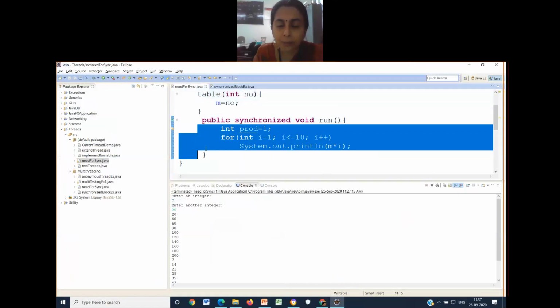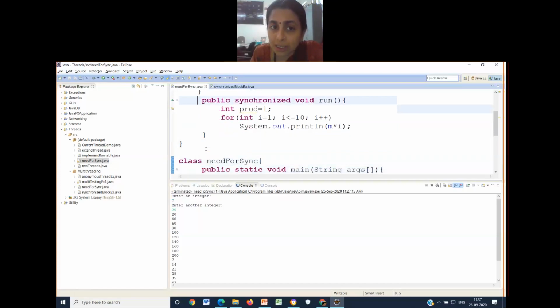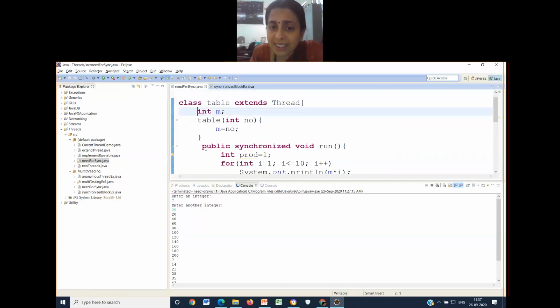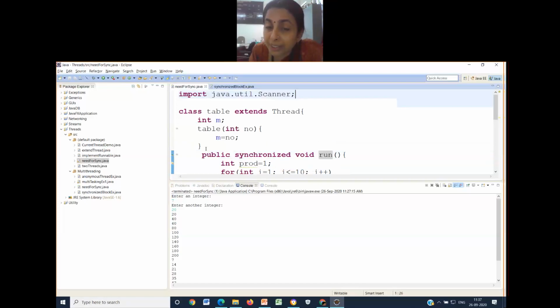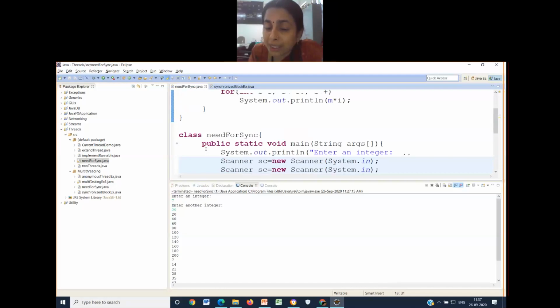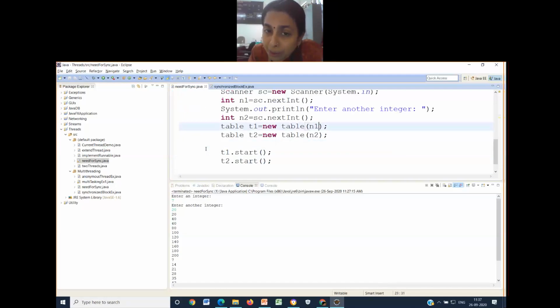And there is one more class, which is the thread class. This doesn't have anything other than the run method, and inside the run method, using the table object, there has to be a call for the method print table available in the first class. And in the main method, there has to be creation of two threads, and both the threads have to be started.